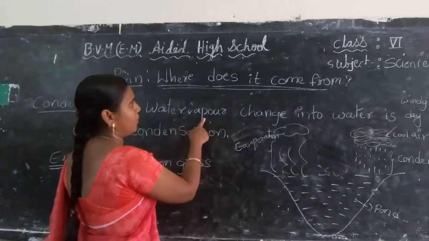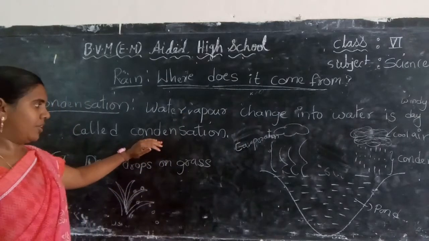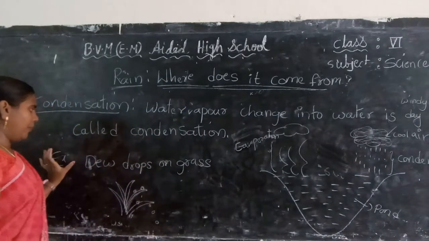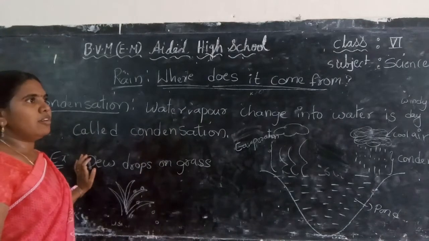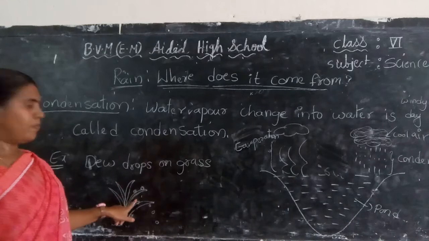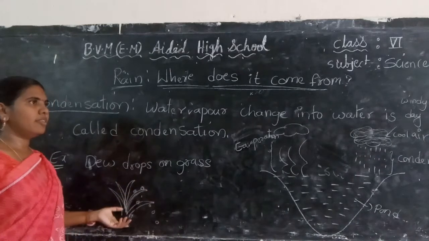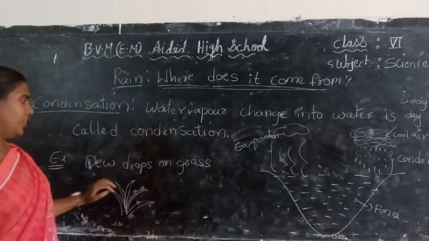So water vapor changing into water is called condensation. Example, in winter season we observe some droplets of water on the grass. Why are these droplets observed on the grass? Because of condensation.